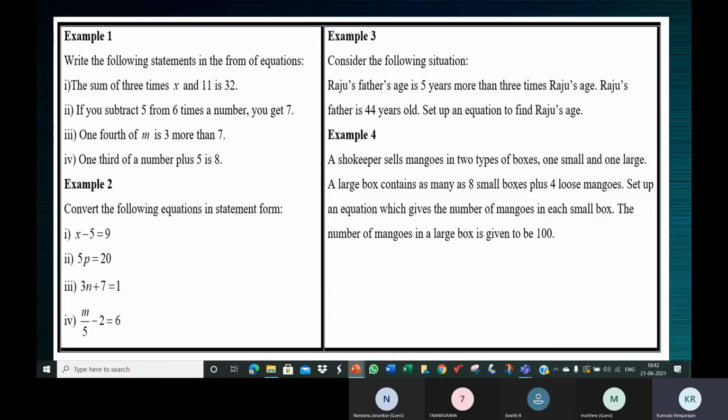So 8X plus 4. 8X is the number of mangoes in 8 boxes, plus 4. So much you can put in one big box, and that big box has 100 mangoes. So 8X plus 4 is equal to 100 is the equation. Just imagine, you should visualize the situation.